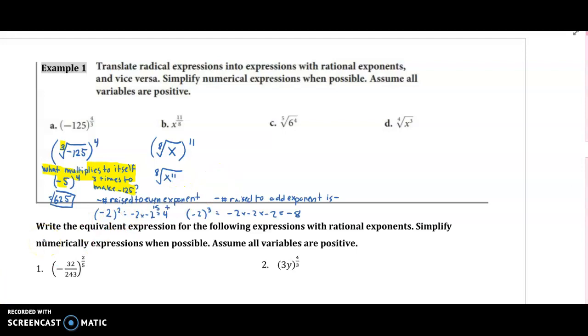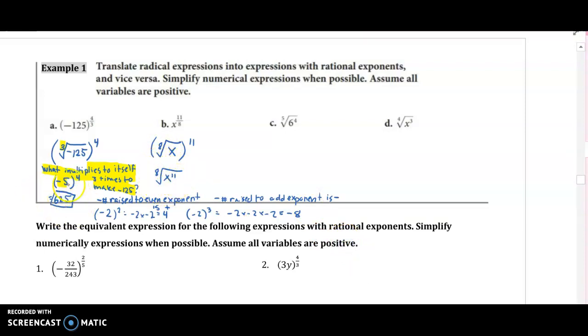And I just wrote that in words there, so if you want to pause the video to copy that sentence down, yeah, you can. Okay, so the 8th root of x to the 11th on B, that's actually as far as we need to go with this one.